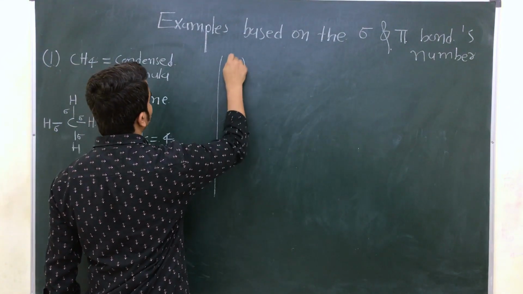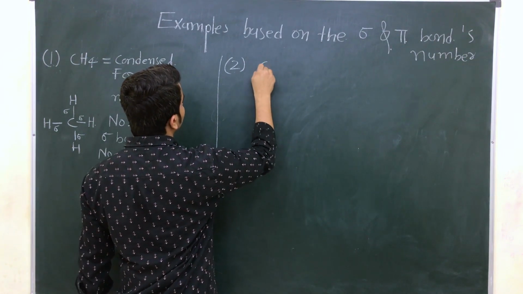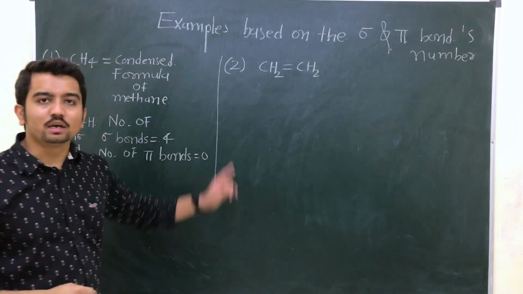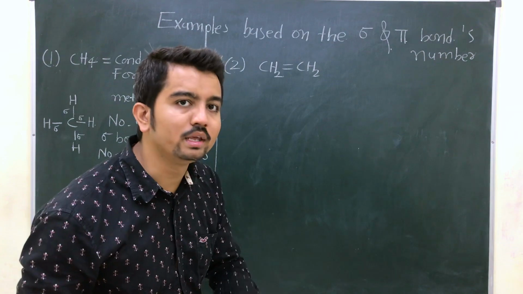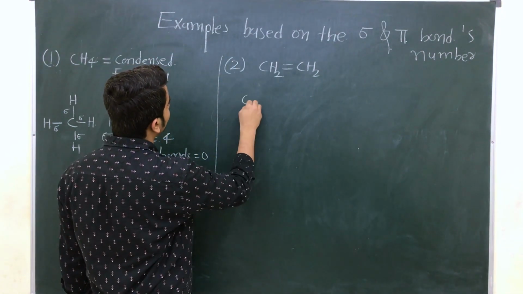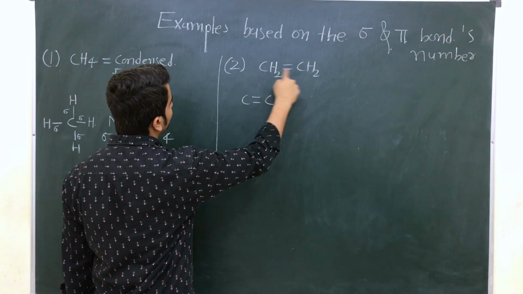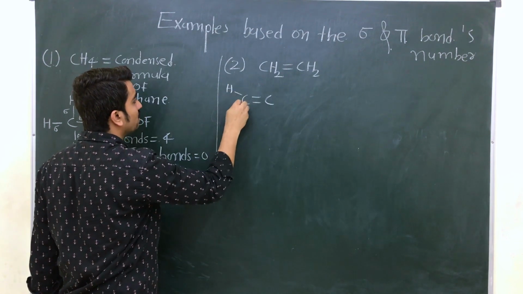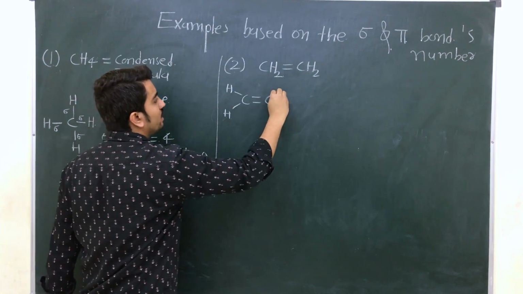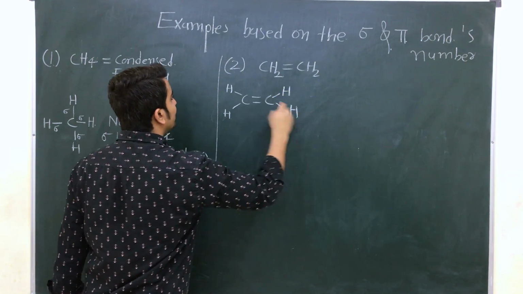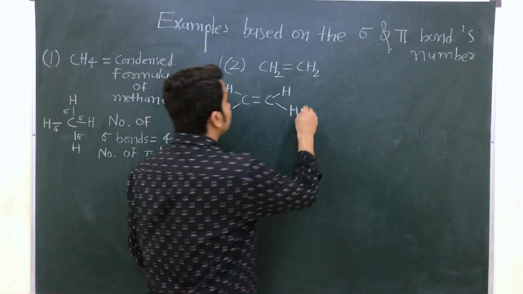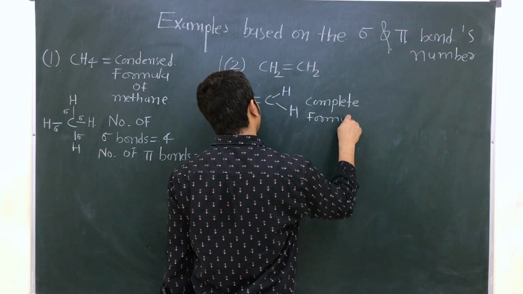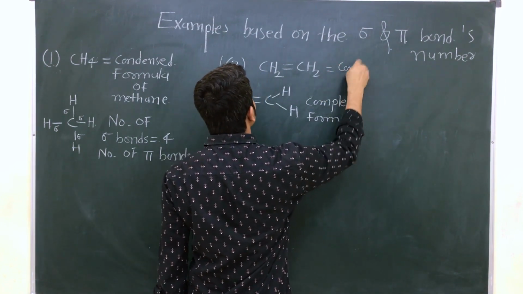Let's start the second example. Suppose you are given with ethene, CH2 double bond CH2. This formula is a condensed formula. First of all, what you will do, you will write the complete formula. So how you will write the complete formula? Between two carbon there is a double bond. Two hydrogens are attached here with the first carbon, and two hydrogens are attached with the second carbon. Clear? So this is considered as a complete formula. This is considered as a condensed formula.